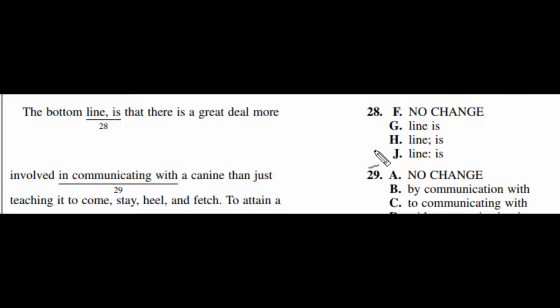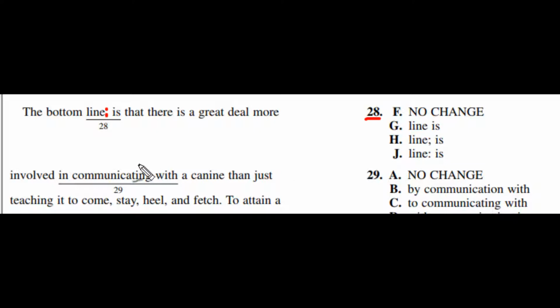Let's take a look at another problem. We'll be working with problem number 28. 28 is considered a combo problem because you've got dot dot, dot comma, and a comma and nothing. So first thing that we do is we grab an answer choice. Let's go ahead and take a look at J. J has got the cosmic double dots. Second thing that we do is we trace in where those cosmic double dots are in the underlined portion.